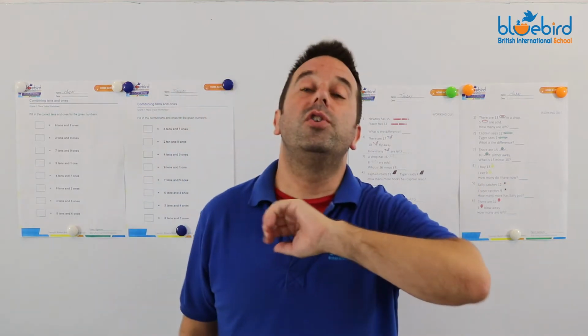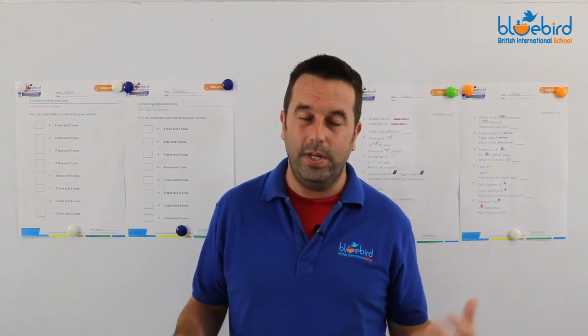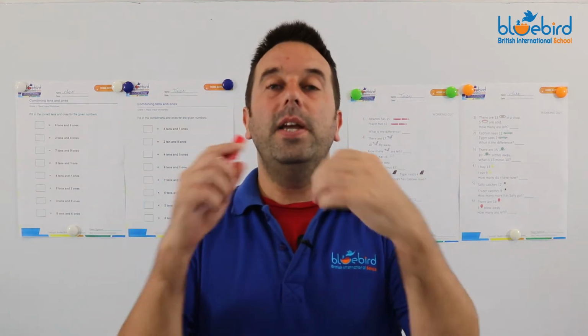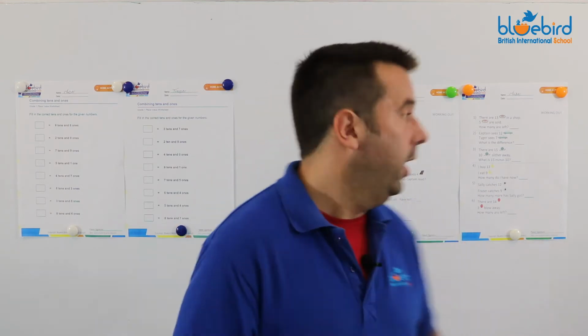Our next one, we continue with our worded problems. We're told a little story and then we're asked a question. We have to put it into a mathematical equation, or numbers equation. Last week we did addition. This week we're going to be doing subtraction, and we're going to look at key words. For the addition, we were looking at join, total, all together. For subtraction, we're going to have a look at the key words that tell us it means subtraction.